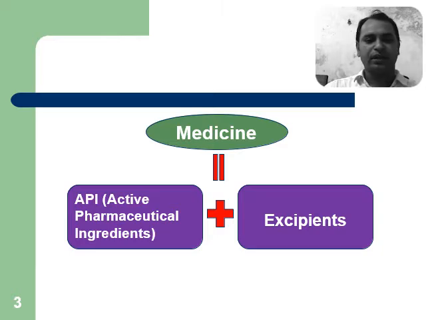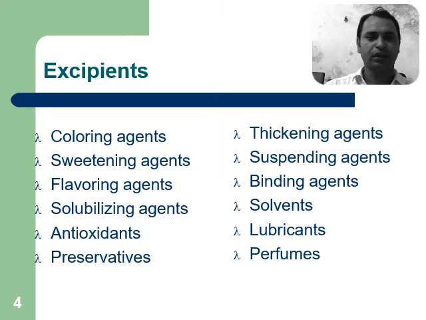Medicine is basically designed by addition of API with excipients. Excipients are basically non-drug components which are used to facilitate, to promote, or to assist the formulation of a particular dosage form. Now, what do you mean by excipients, or what are the various types of excipients?